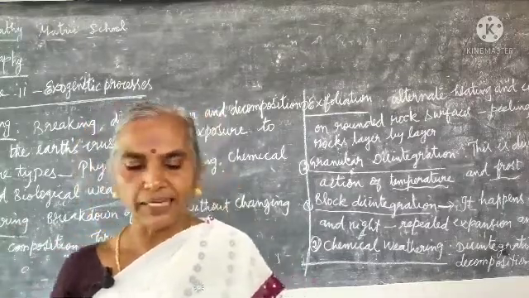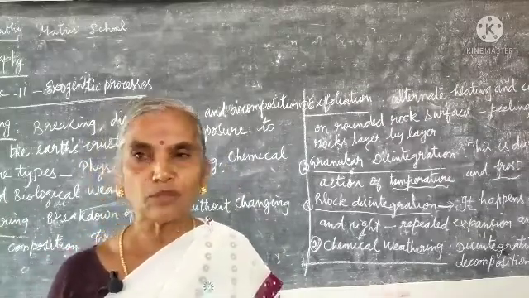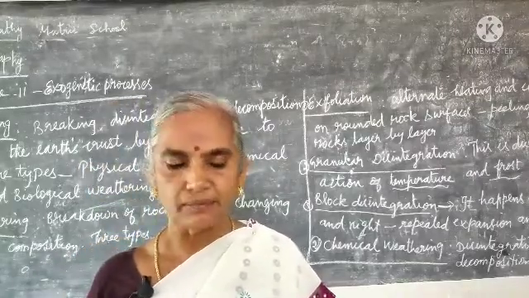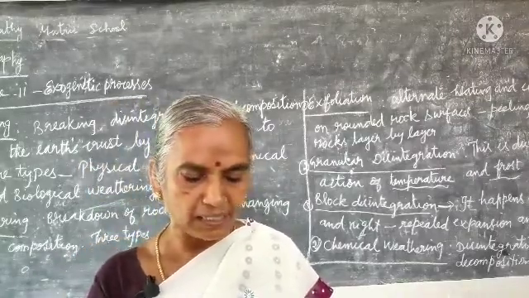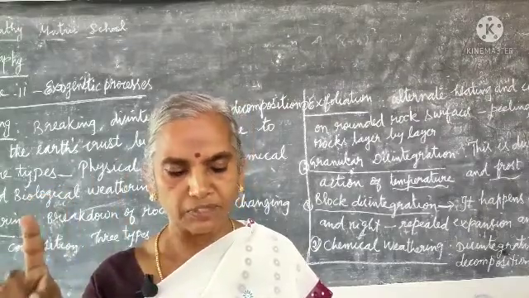The courses of a river have three important types. In the upper course, erosion happens. See gradation: erosion, transportation, deposition.